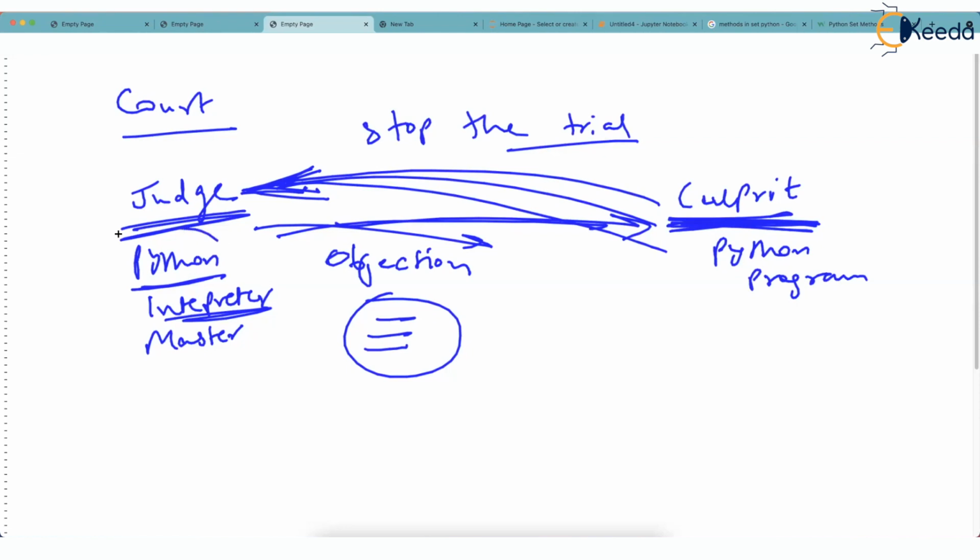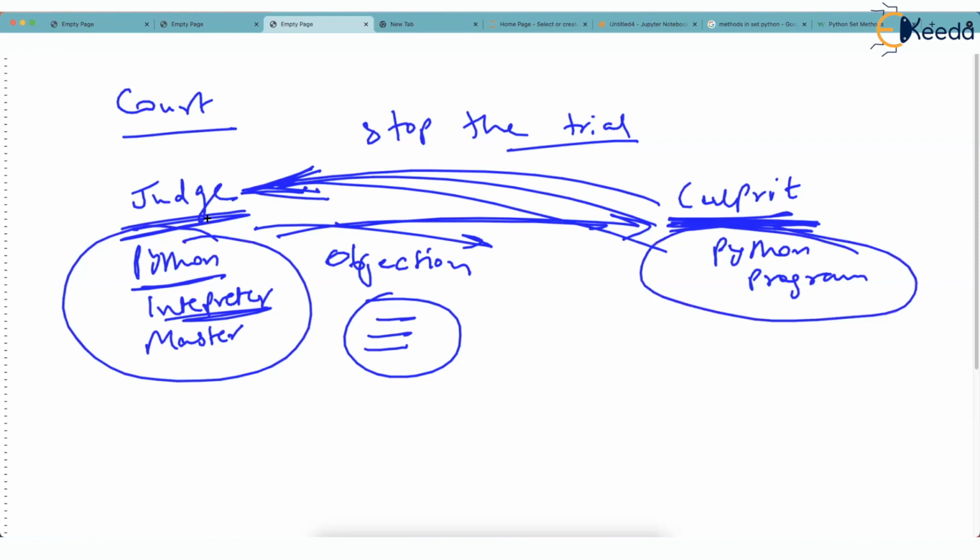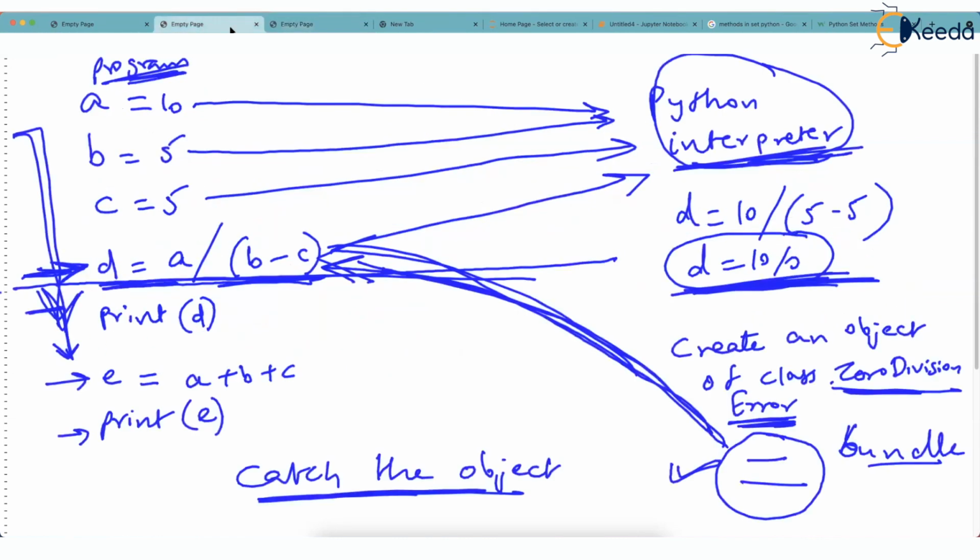Same thing as what Python interpreter is helping our Python program, just as judge was helping the culprit. Nobody wants to hang anyone. And it notifies our Python program that, look, this is the line, this is the mistake. What alternative action are you taking? If it does not take any action, it's going to stop. Now I think you are ready to learn what is the definition of exception.